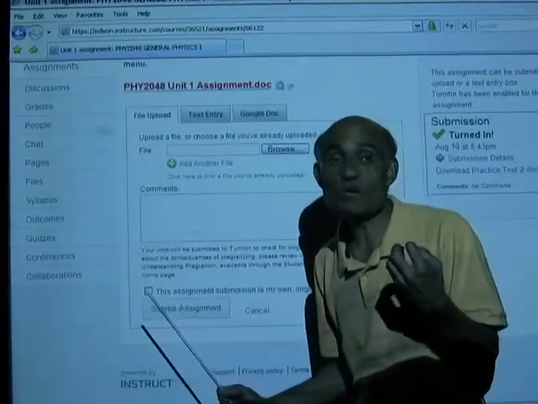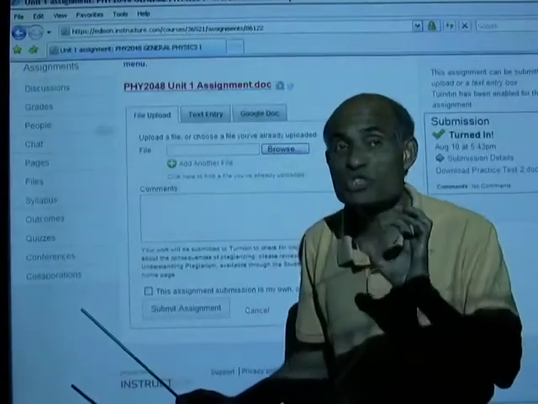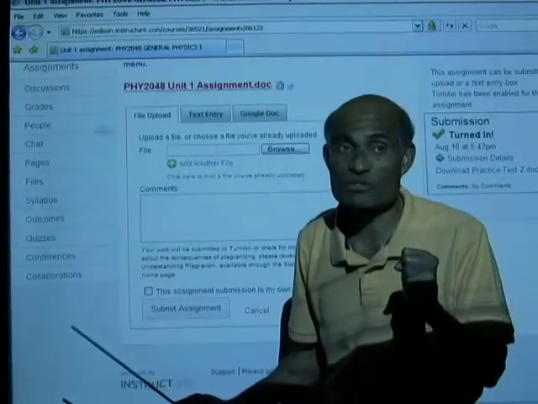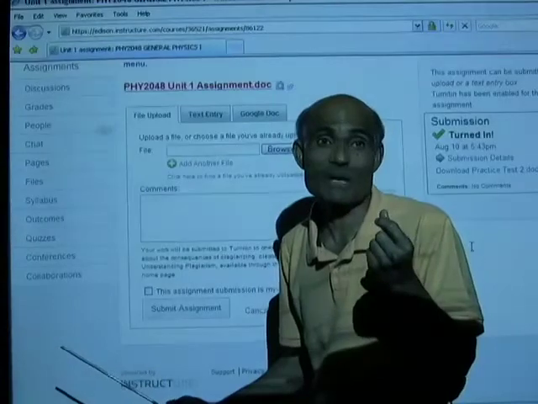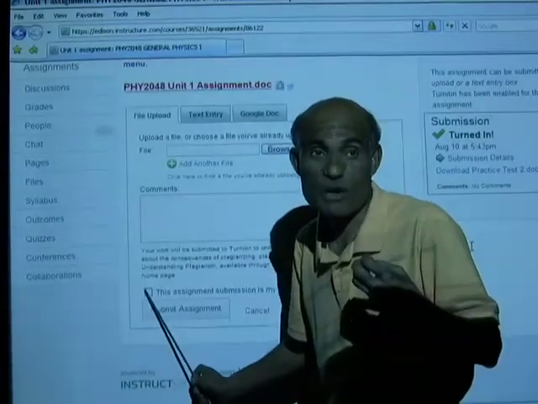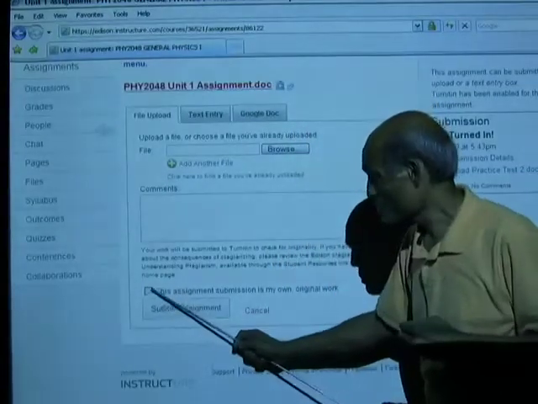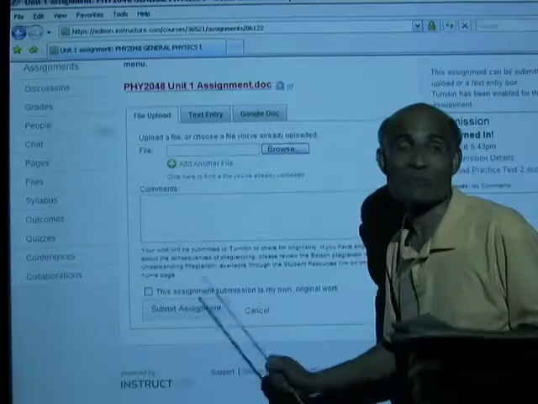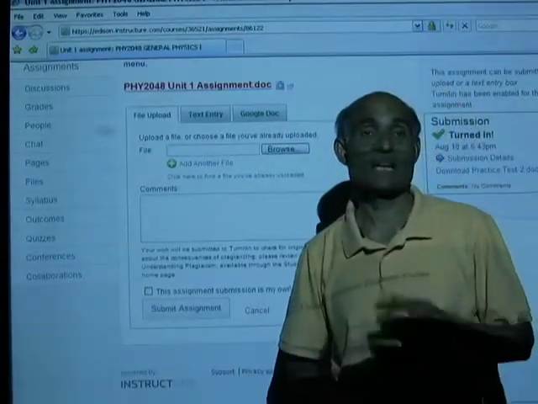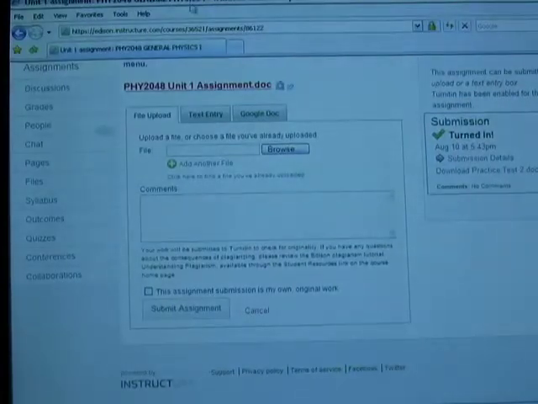Now, there are ways for me to check it. If two of you decide to do the same work and give me copies of it, immediately it will alert me. So it has to be your original work, and you are making that commitment. Alright? And once you check it and say submit assignment, it will be submitted, and I'll be able to mark it for you. Alright, so this is how you do the assignment. Let's go back to the module 1 page.